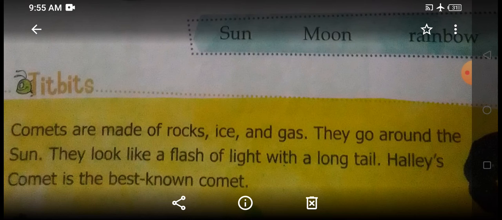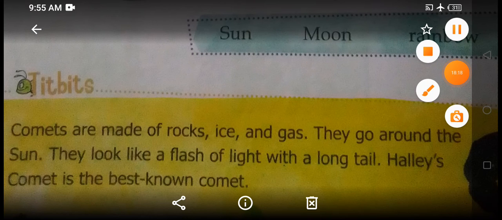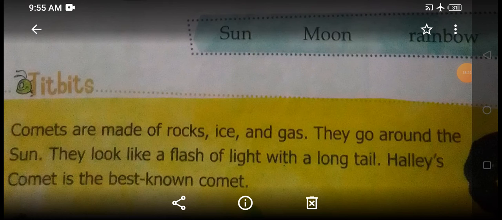Okay, so they also go around the sun, just like our earth and other 8 planets. They move around, they rotate, they revolve around the sun. Similarly, comets also go around the sun, and the Halley's Comet is the best known comet. Okay, very good children.